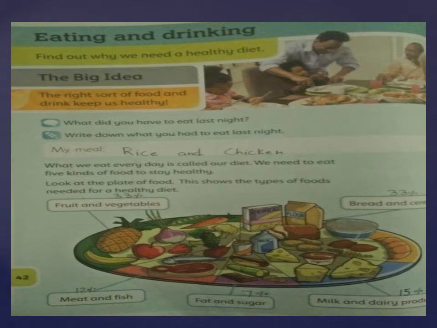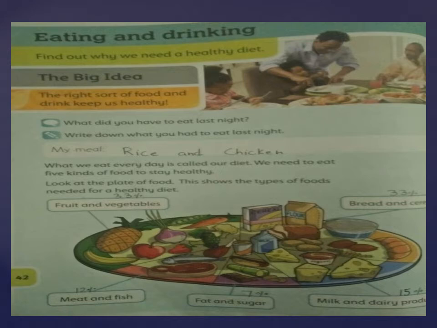Then at the second we have bread and cereals. Yes class, bread and cereals also we have to take 33% because in our diet the maximum portion of food which we have to take is fruits and vegetables and bread and cereals. Then we have meat and fish. How much portion of meat and fish is required in our daily diet is 12%. 12% we have to take meat and fish.